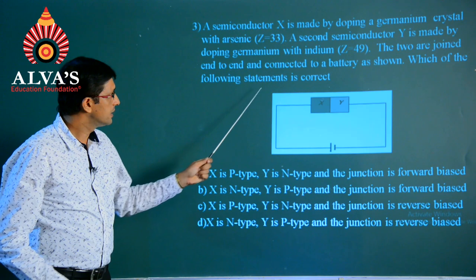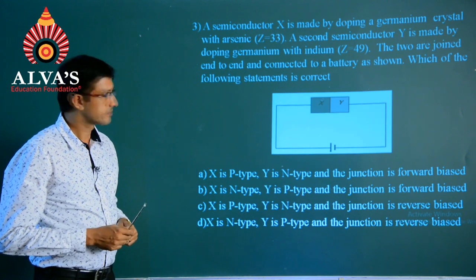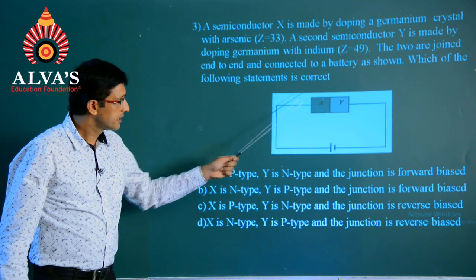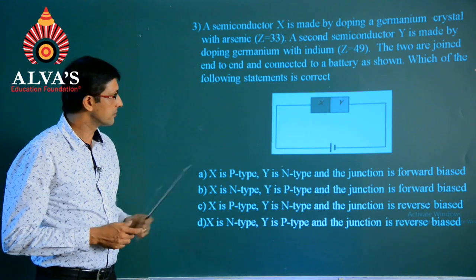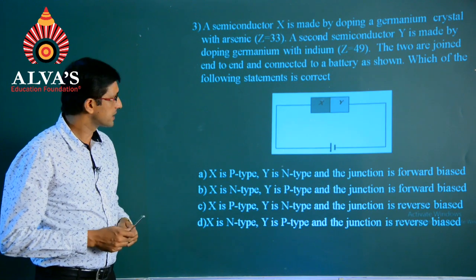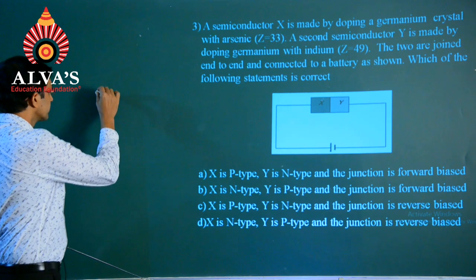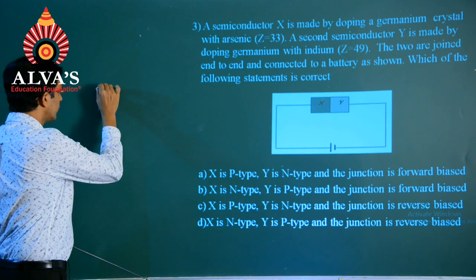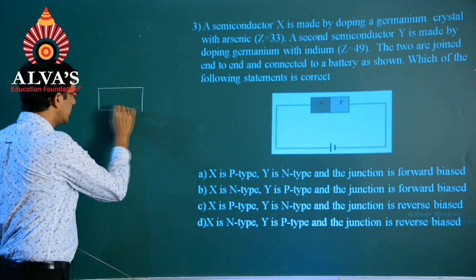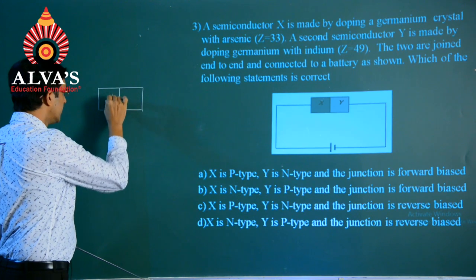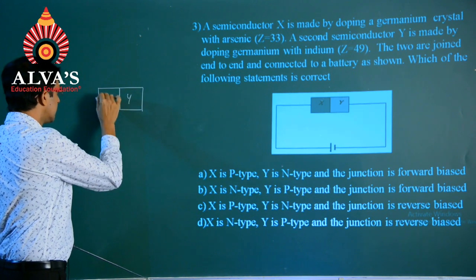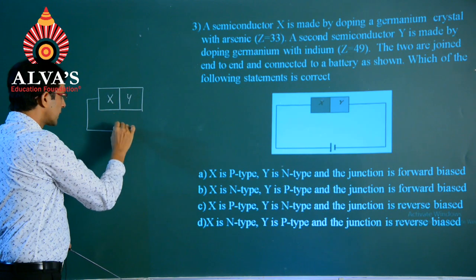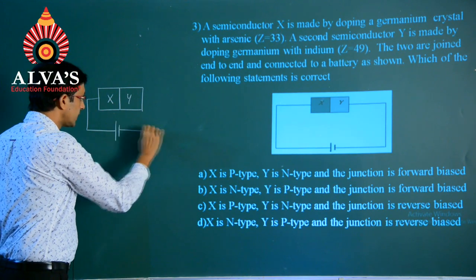Which of the following statements is correct? Now my dear students, let us go about with the diagram related to the explanation mentioned. So we have the diagram with X and Y represented like this and connected across a battery this way.